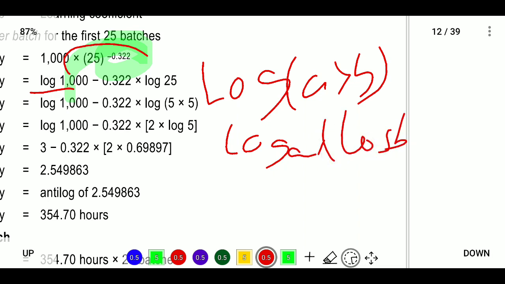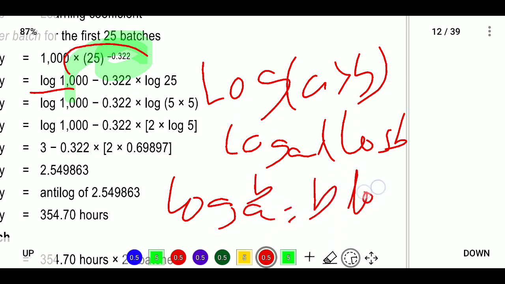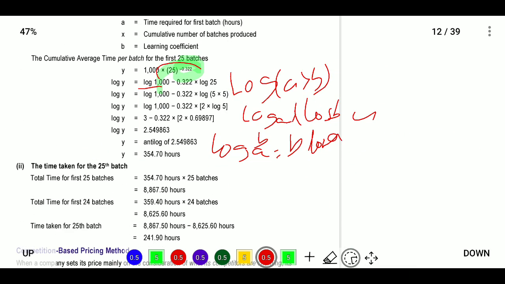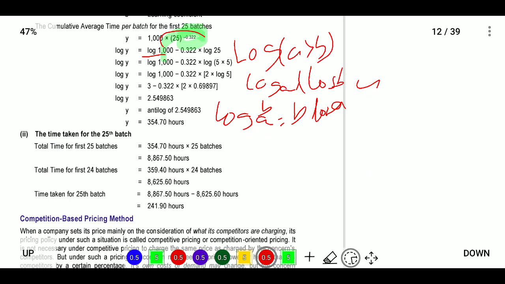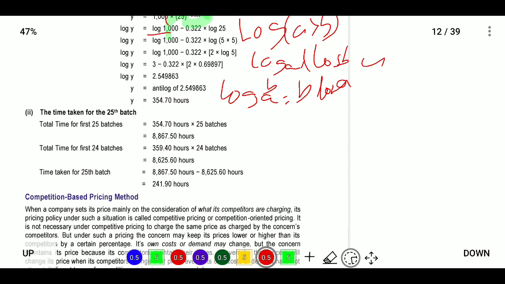And if it is log of a to the power of b, then it will become b log a. This is the case where you have logs. And here we will get log y is equal to, then we will get the log y value will be 354.70, and we will get the anti-log. This anti-log value we provided in the question itself.